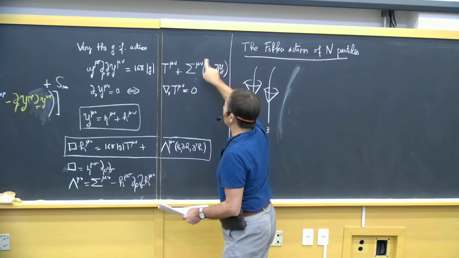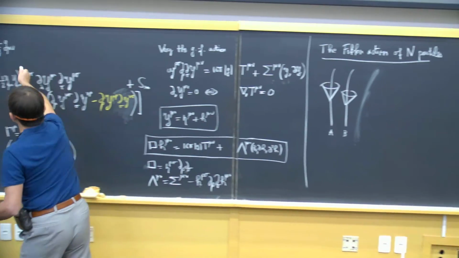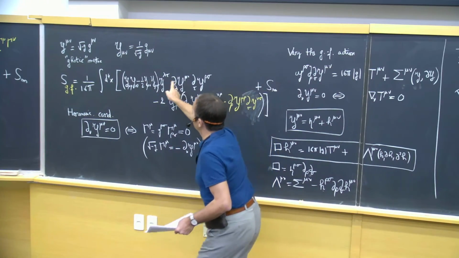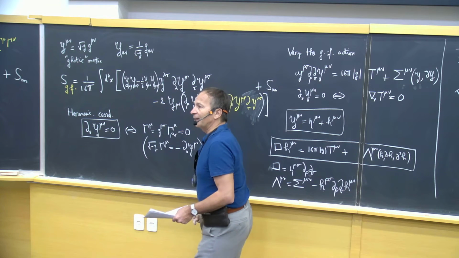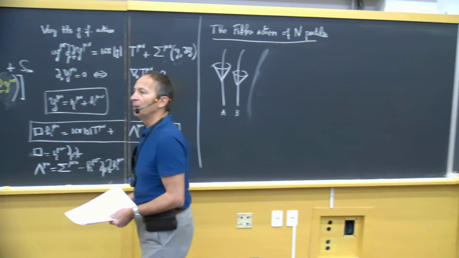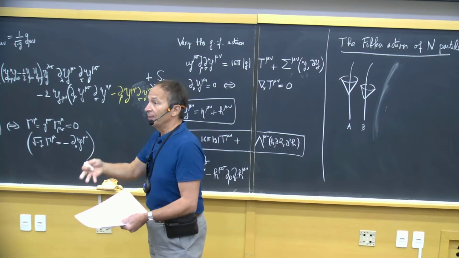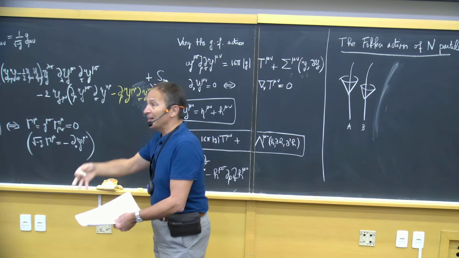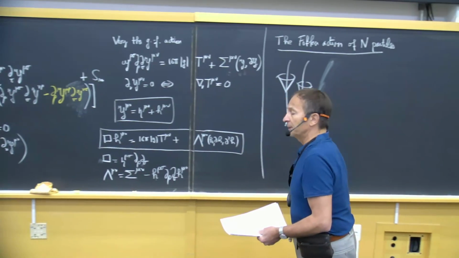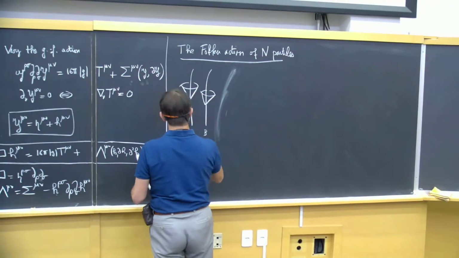And all that is contained in this term. This comes from the variation of this action, which contains many nonlinear terms that you have to include here. And physically, this is due to the fact that gravitational waves have energies, mass, and therefore they gravitate themselves.